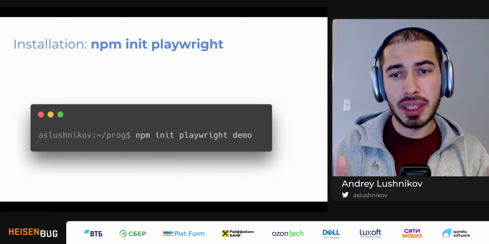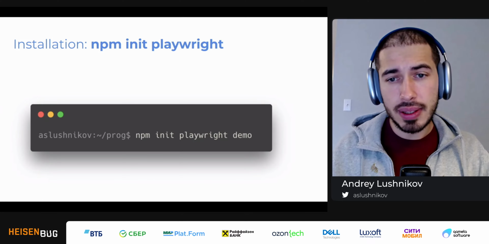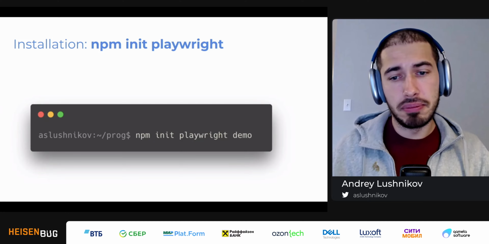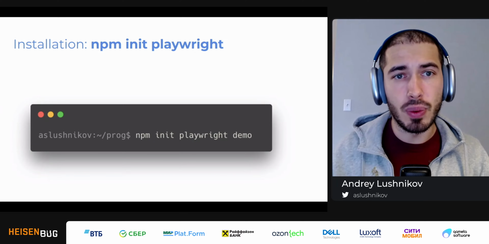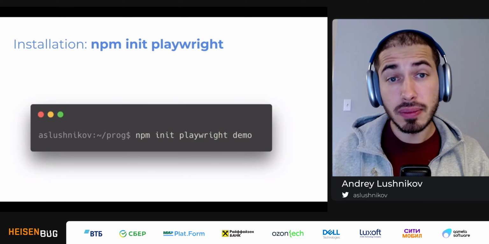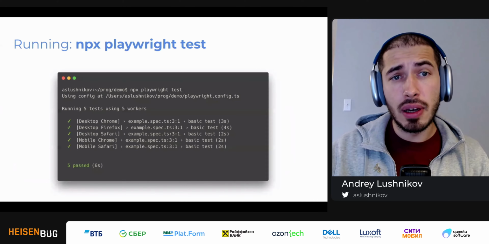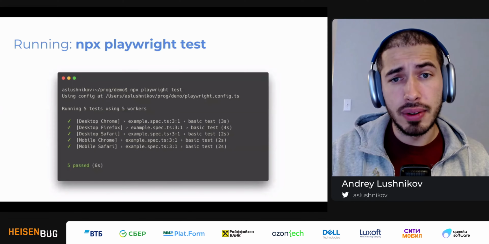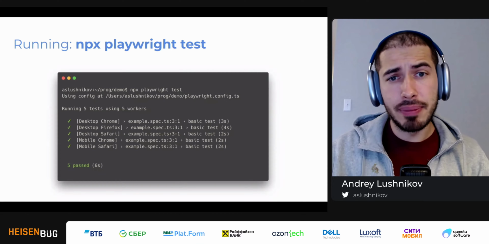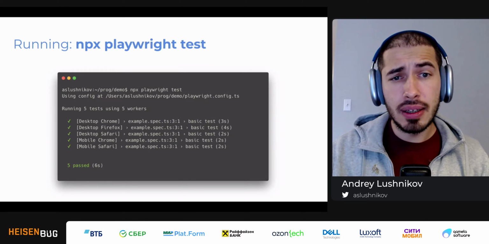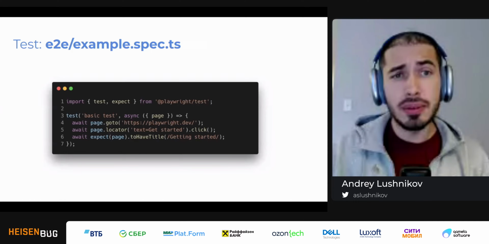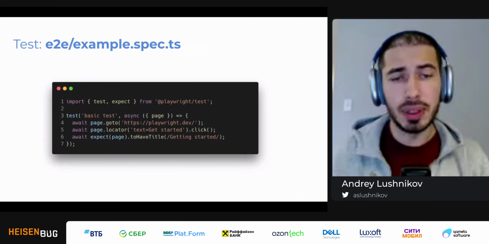So you just say npm init playwright, and it asks you all the same questions. And you end up with a Playwright test working and pre-set up for the project. Cool stuff. Now we learned how to also run tests with npm playwright test. And we took a look at this example test that was pre-created for us.